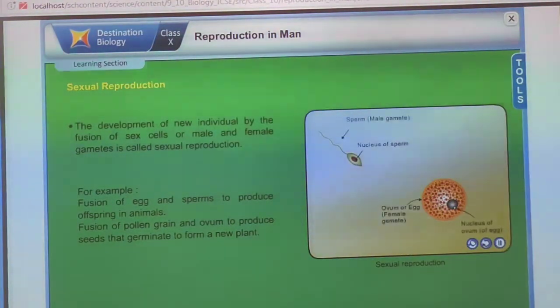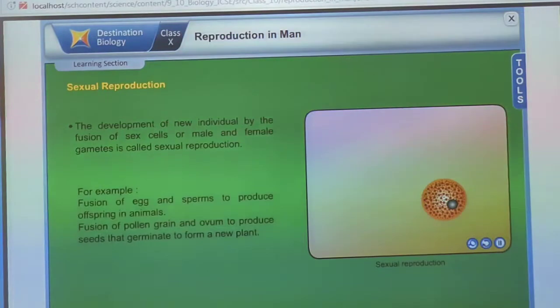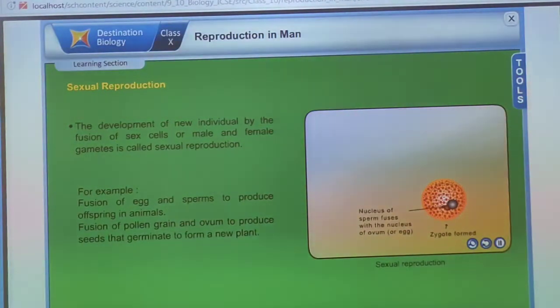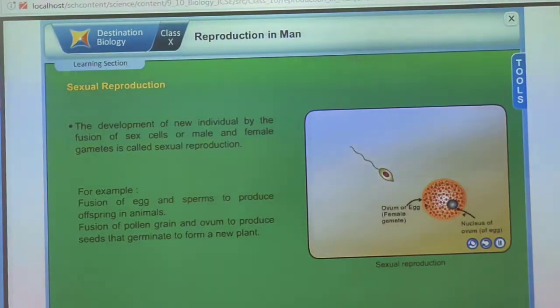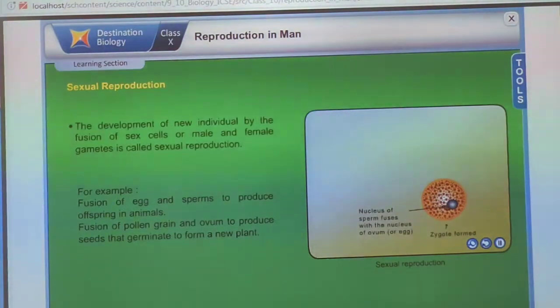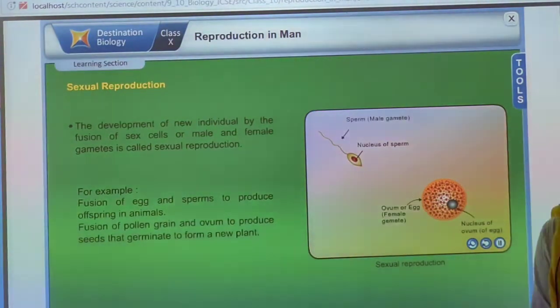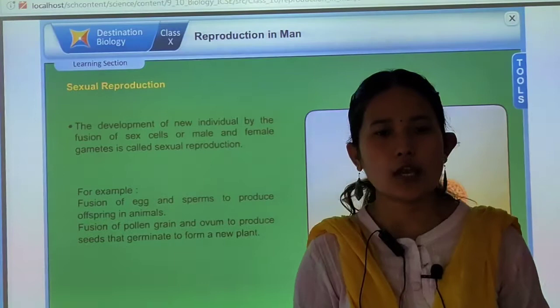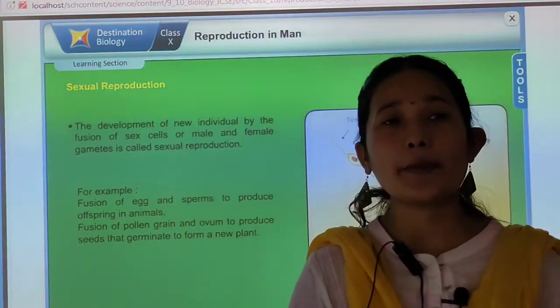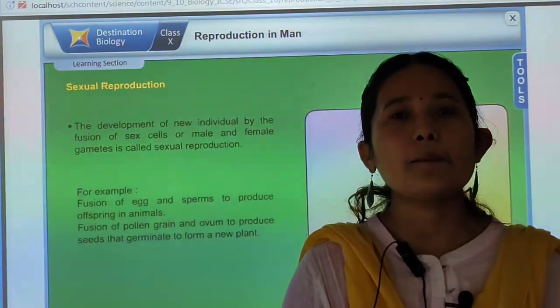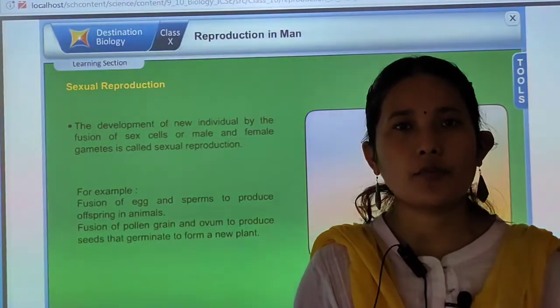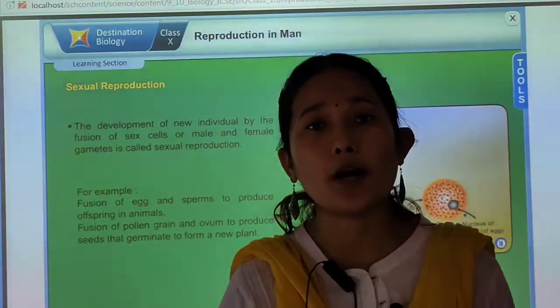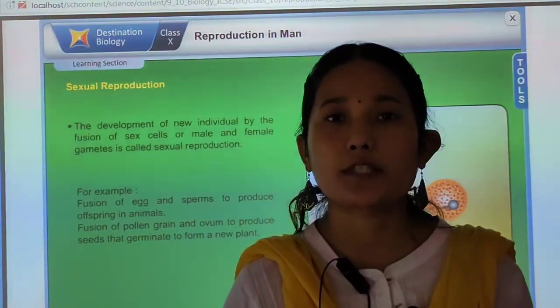Your sperm is the male gamete and your egg is the female gamete. So fusion of sperm and egg will lead to a new individual. Now we will be discussing in detail the female reproductive system and male reproductive system. Today we will discuss only the female reproductive system.